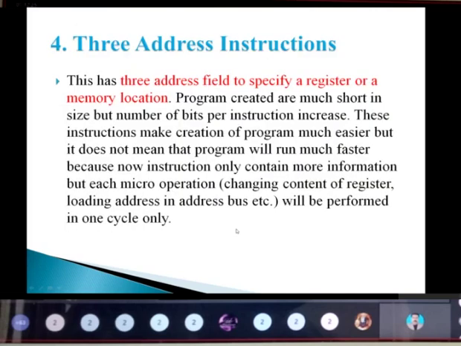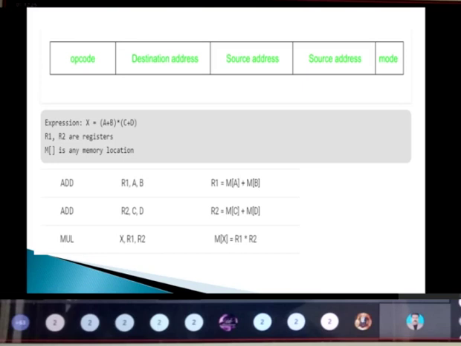Next are our three address instructions. Here we use three address fields to specify registers or memory locations, with one opcode and three addresses. A three address instruction has one destination address and two source addresses. As we have three addresses, we call it a three address instruction.